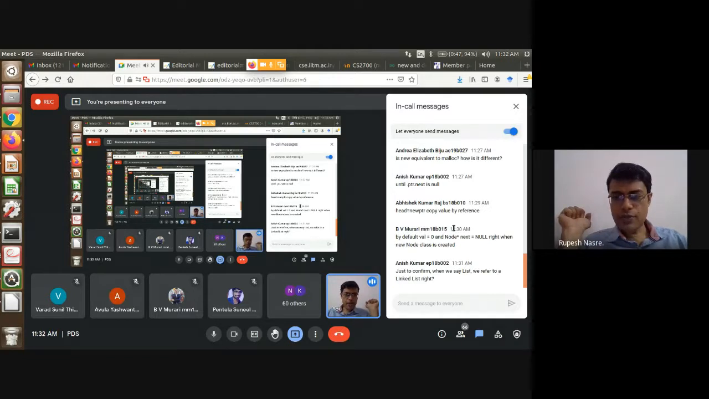By default, val equal to 0 and node star next equal to null, right? When a new node class is created, no. In C++, there is no such guarantee that it will always be initialized to 0.